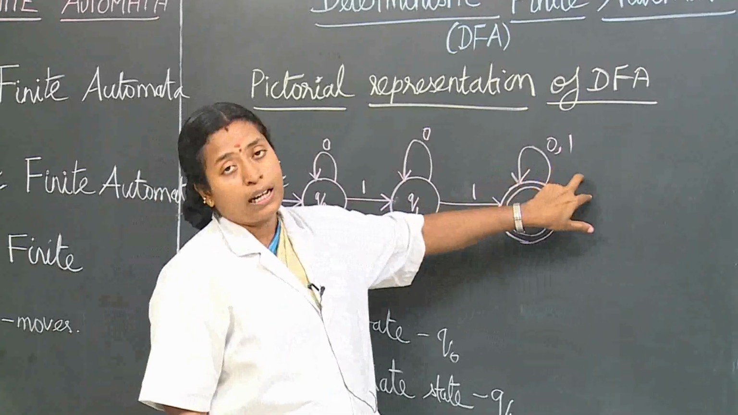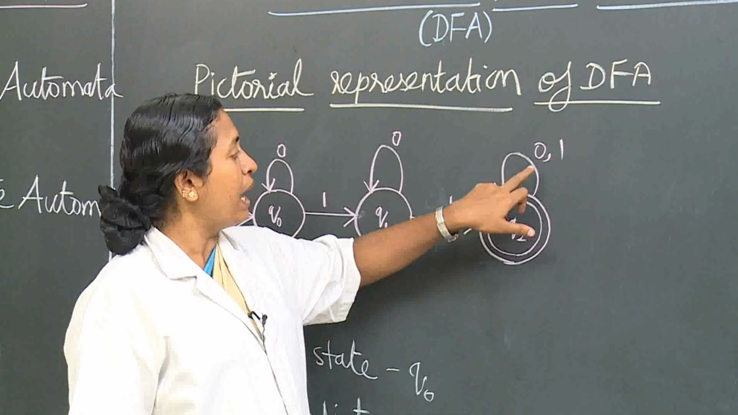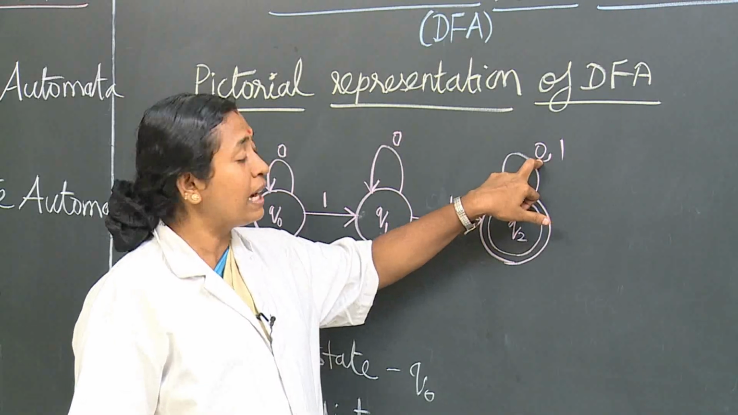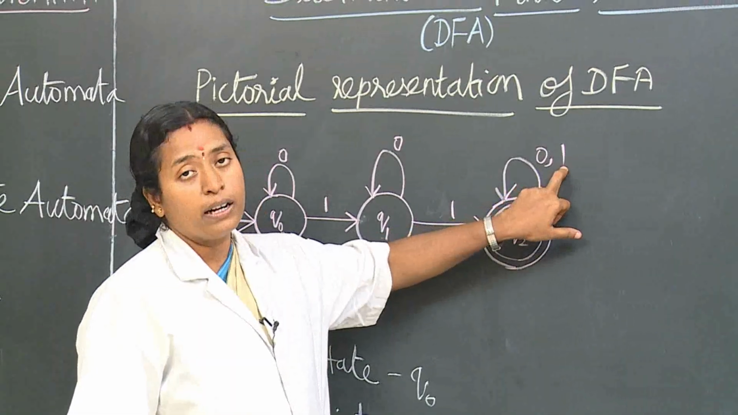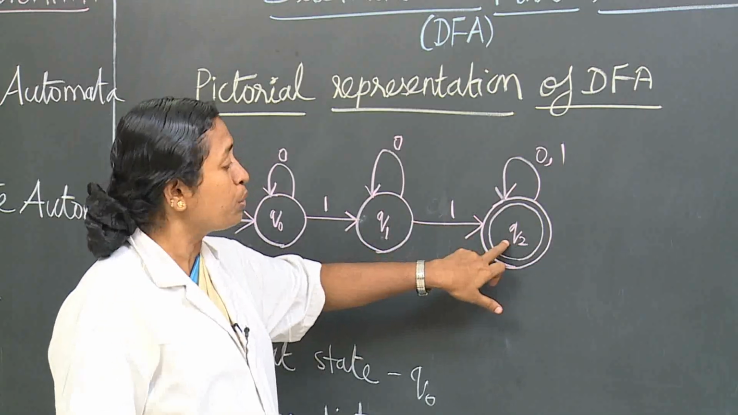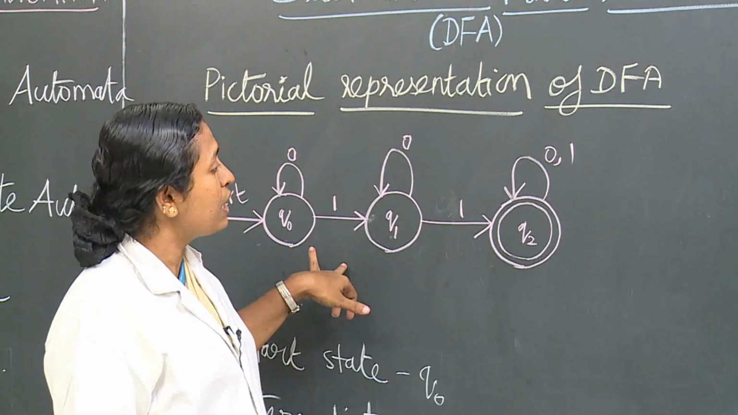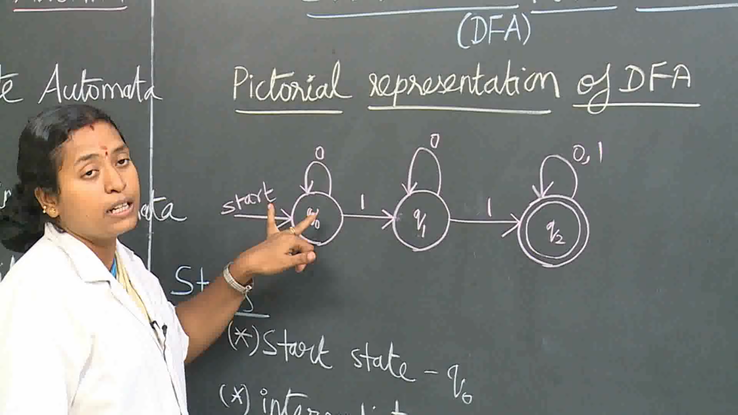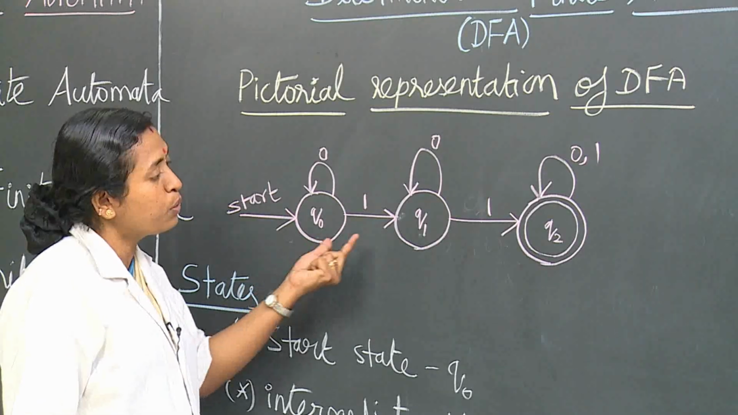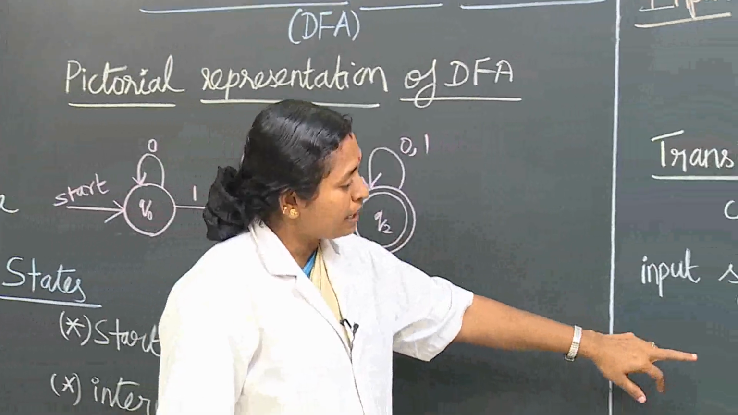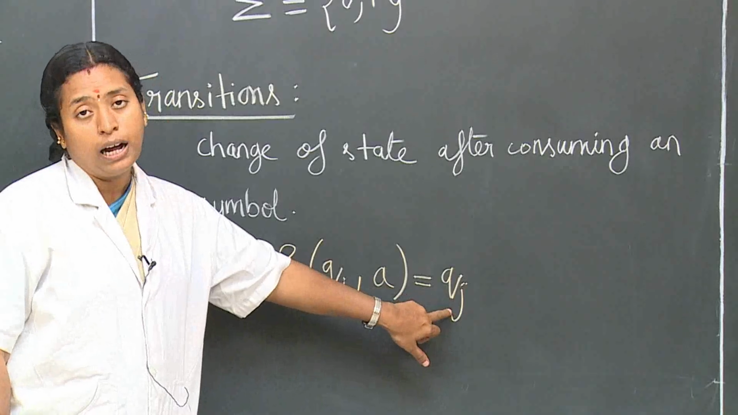Here there are two transitions by accepting 0 and 1. From Q2, by accepting the input symbol 0, there is a transition from Q2 to Q2. And also after accepting the symbol 1, there is a transition from state Q2 to Q2 itself. This is known as transition. Transition is nothing but the change of state after consuming an input symbol. It may remain in the same state or it may move from one state to another state. It is represented like this: delta of Qi and input symbol, which then moves to another state.